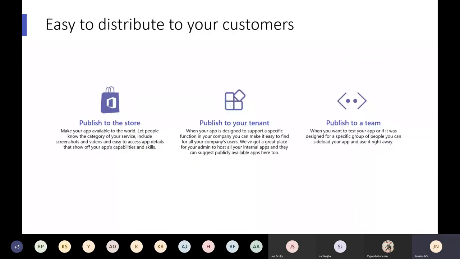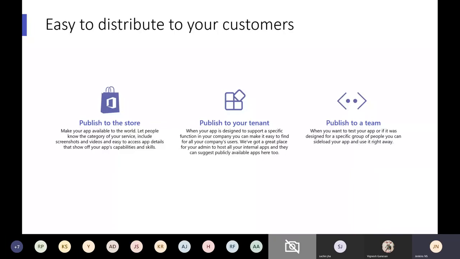Okay, the publishing part: we can publish to the store, or publish to your tenant, or publish to the team. These are three approaches. Whenever you want to deploy to the store, that is nothing but the Microsoft Store. If you feel that your application is a generic application anyone can use, then you can publish to the Microsoft Store. The benefit there is you get some rewards from Microsoft whenever people use that particular app. Okay, as the submitter you receive some little rewards. Whenever a lot of people are using the app from your environment, because Microsoft is raising the premium license for that, they share some rewards with you.